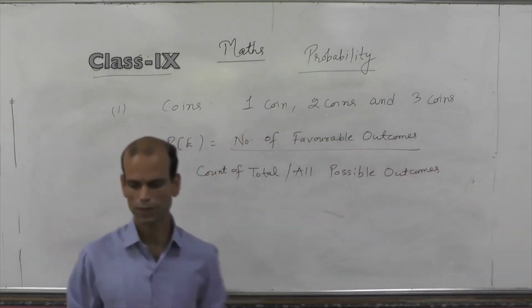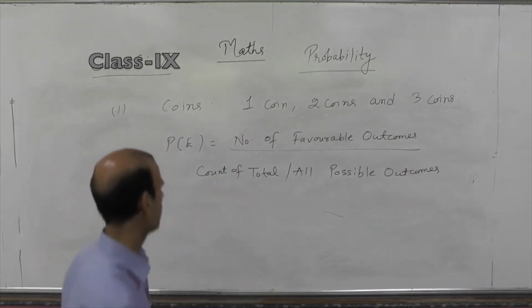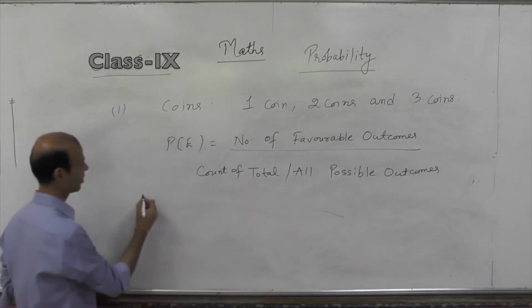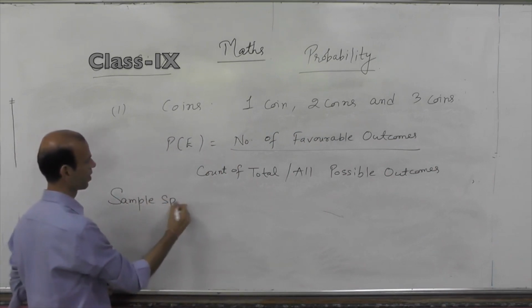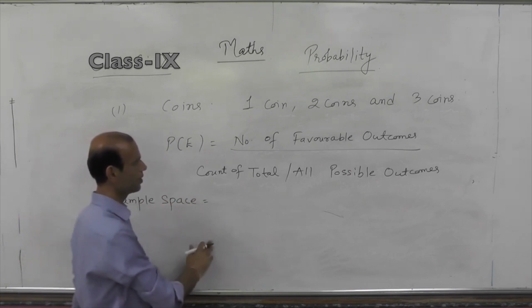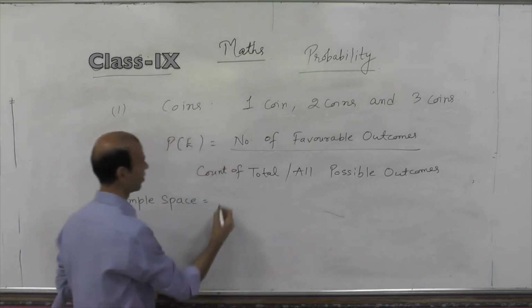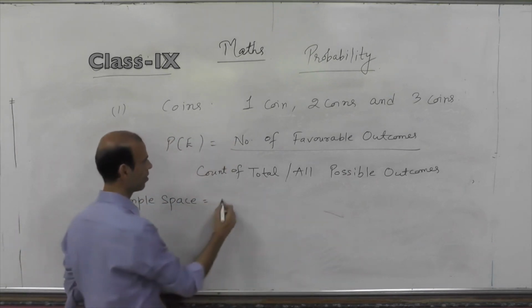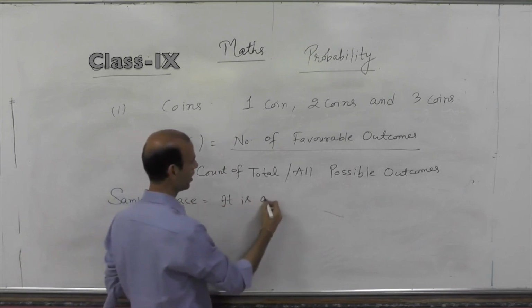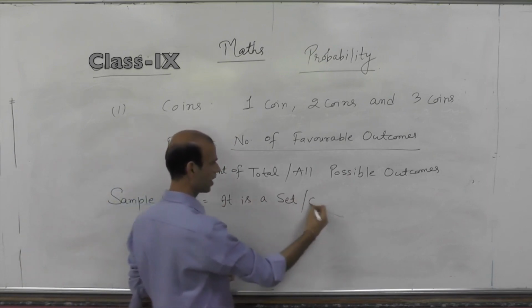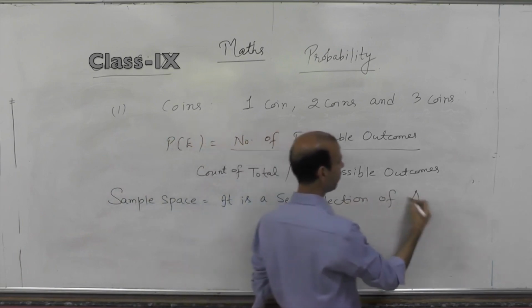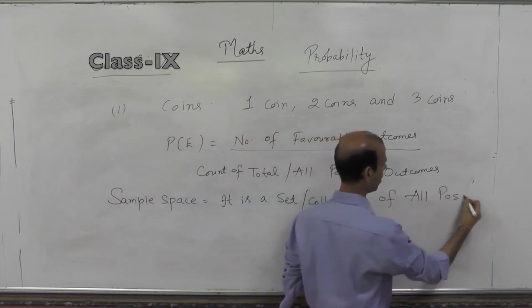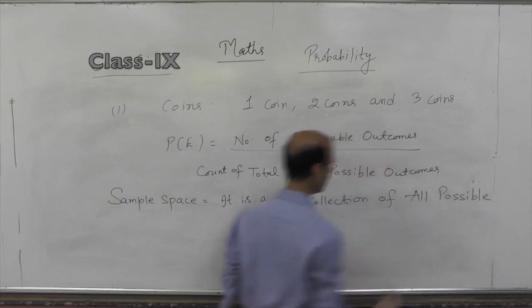There is a term which is very frequently used in probability: sample space. How do we define the term sample space? It is a set or collection of all possible outcomes for any event.